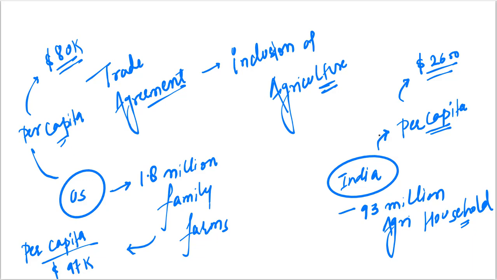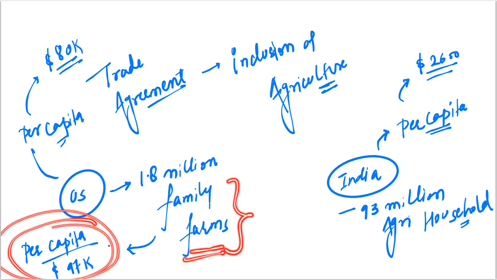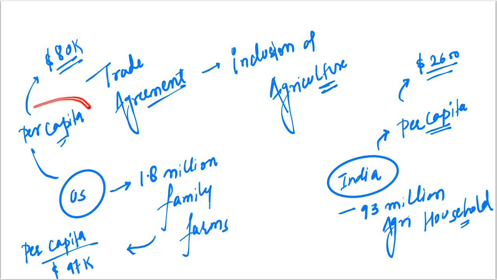Now, the interesting part is that the per capita income of these family farms is $97,000, which is higher than the average per capita income in USA. So now you can understand the situation of farmers of USA. In case of USA, the farmers are not so vulnerable. In case of India, the farmers are quite vulnerable. Even after that, there is a problem.